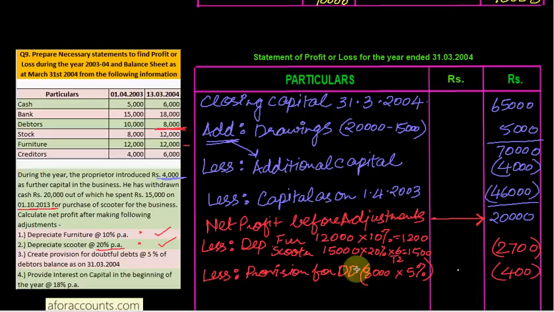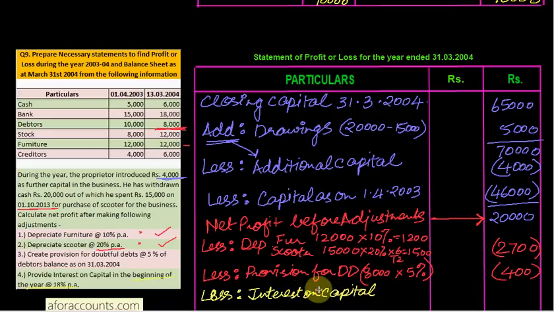Now what else is provided? It is said that provide interest on capital in the beginning of the year at 18% per annum. So interest on capital, proprietor puts capital in business, हम उसको interest दे रहे हैं, तो business का expense है, तो क्या करेंगे? business का expense है तो profit कम होगा. So less interest on capital. याद रखो, फटाफट करने के लिए इंटरेस्ट ऑन कैपिटल को लेस करो, इंटरेस्ट ऑन ड्रॉइंग को ऐड करो. रिमेंबर दिस. इंटरेस्ट ऑन कैपिटल लेस, कितना?